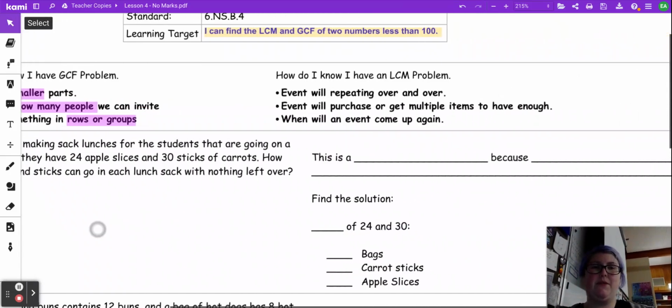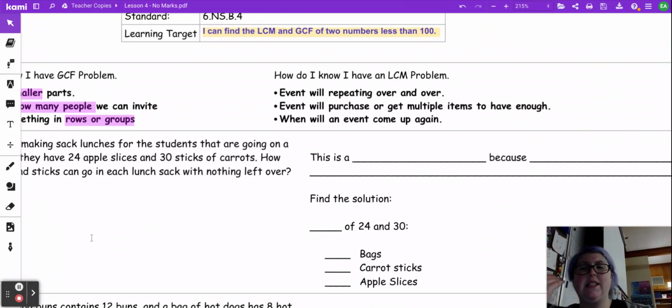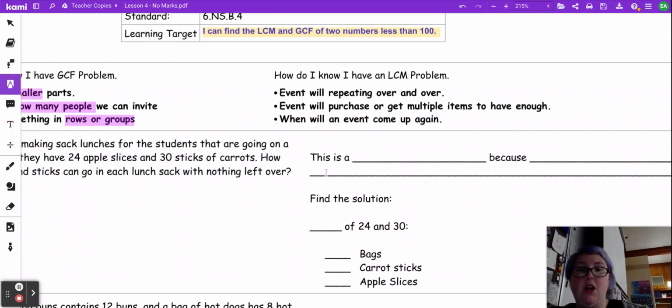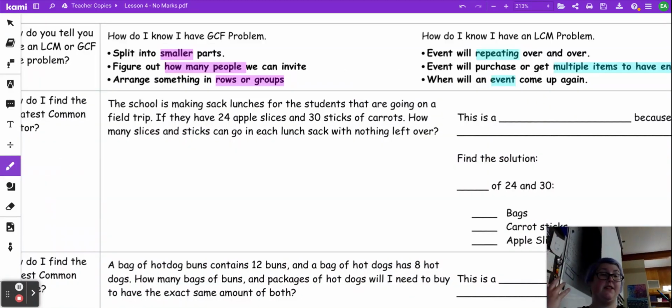So how is that different from an LCM? Well, remember, this is least common multiple. Multiple means a bigger number. So when you are doing your multiple, you're looking for things that are repeating over and over again, or if you're having to purchase multiple items to have enough. We're also talking about events that are going to reoccur. So let's look at this in a story problem, a word problem.